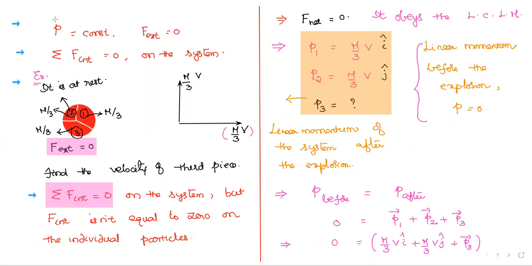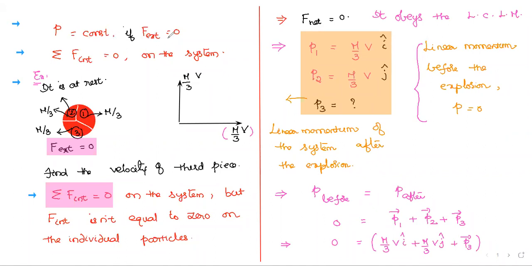This is just a recollection from yesterday's class, Nana. According to the law of conservation of linear momentum, P is equal to constant if F external equals 0. Yesterday's point. This is just a recap from the previous class, and today's class actually started from this example.